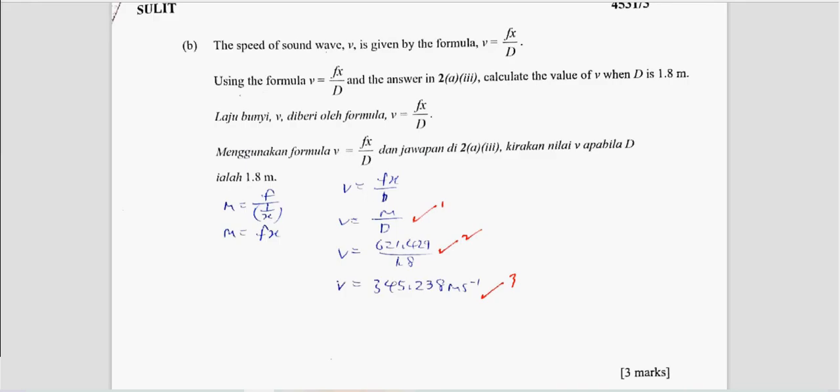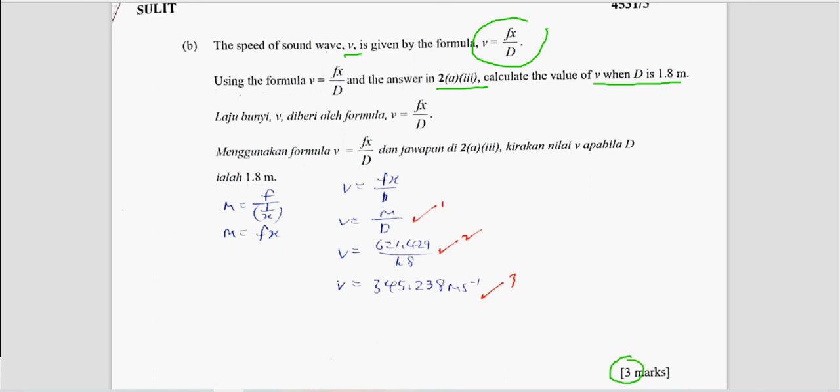Okay, B. The speed of sound wave V is given by the formula. Okay, again, they give you the formula V equal to fx over d. So using the formula, and the answer in 2A3, which is the gradient, calculate the value of V when D is 1.8 meter. So you use this formula and you need to use your answer, meaning the gradient that you calculated just now, to calculate the value of V when D is 1.8 meter. So here is normally a 3 marks question.